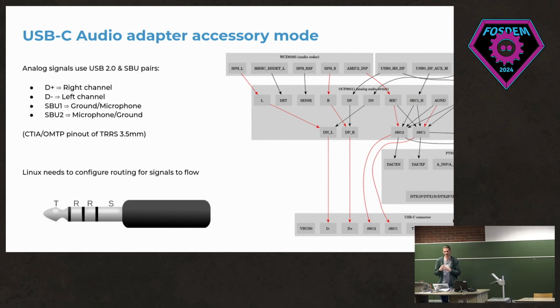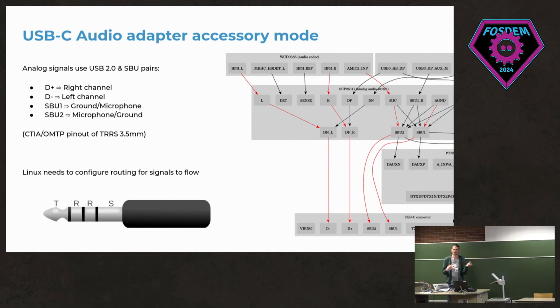And this then switches between USB and audio depending on the use case. And this is then routed to the USB-C connector, so you can actually get the data out there. In order to do this, Linux needs to tell this OCP chip, this audio switch, to switch between either USB or the analog audio, depending on what you plug in. And this is called the mode switch in Linux.